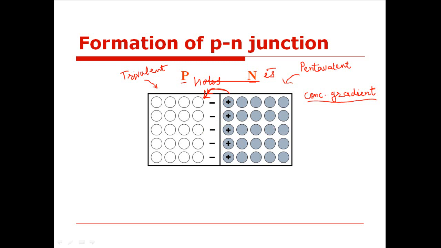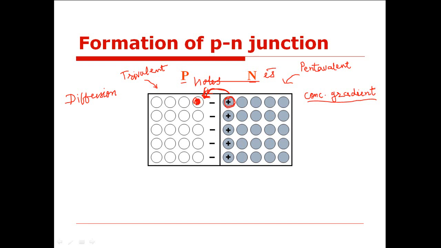So this is called diffusion. So electrons will try to diffuse from N side to P side, and if an electron diffuses in order to occupy this vacant position, then it will leave behind a hole, that is, the vacancy position in the N region.